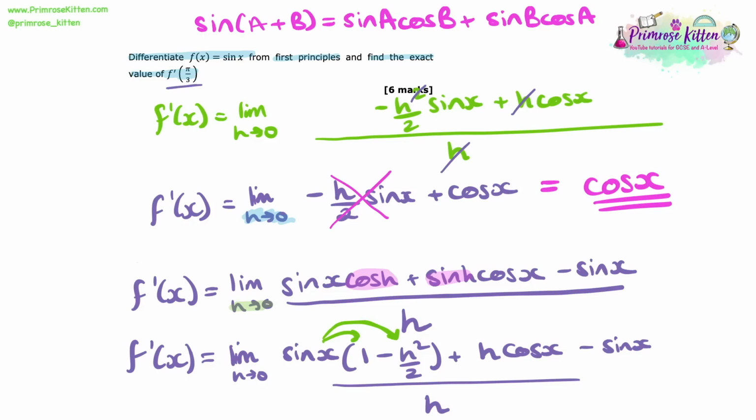And now we need to find the exact value of f dash pi over 3. So in this case, x is equal to pi over 3. We know f dash x equals cos x, so we just need to find the value of cos pi over 3. Now maybe we've just memorised this, that would be helpful. Then of course we would just know that this is equal to a half, or we could just put that into the calculator. Just make sure that you keep your calculator in radians for when we type in cos pi over 3. Good work though, that is our question solved.